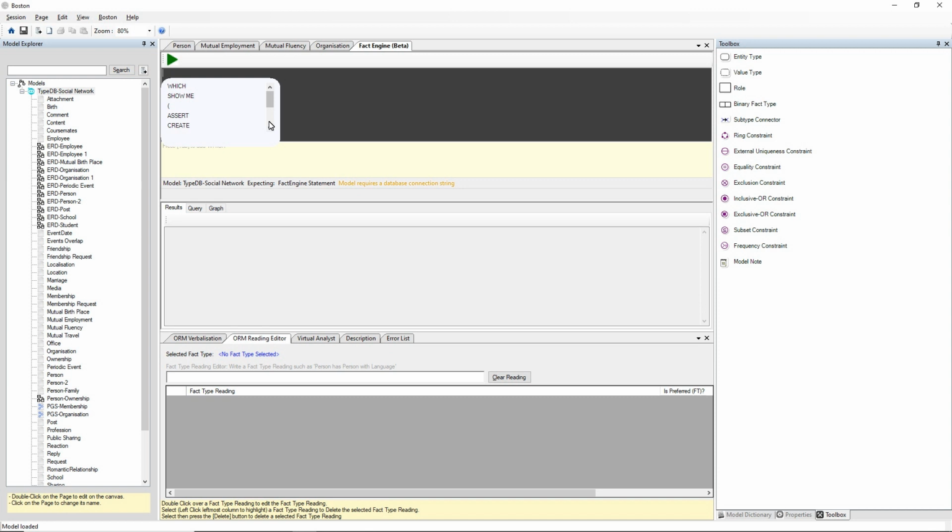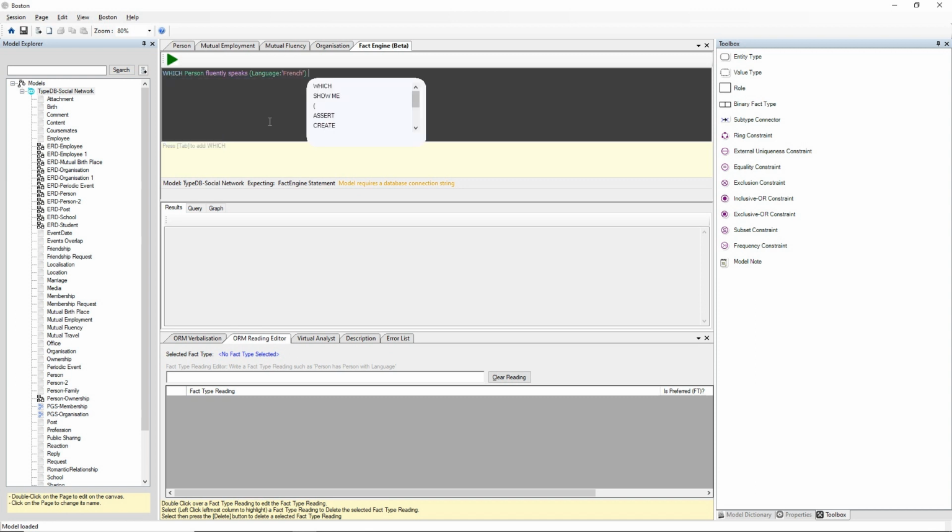Now, because object role modeling uses predicates in the definition of fact types, we can say things like, which person fluently speaks language French, and execute that query. Leona, Amelia, Dominic, Fraser and Hader all speak French.